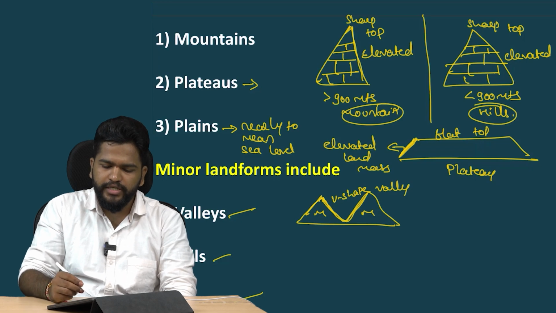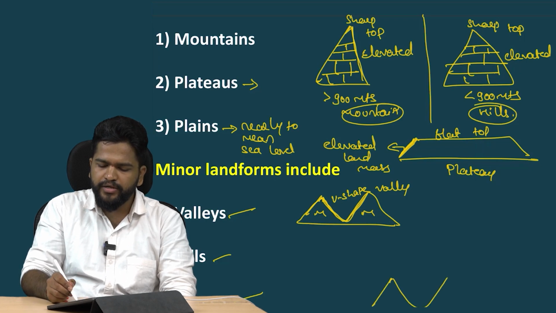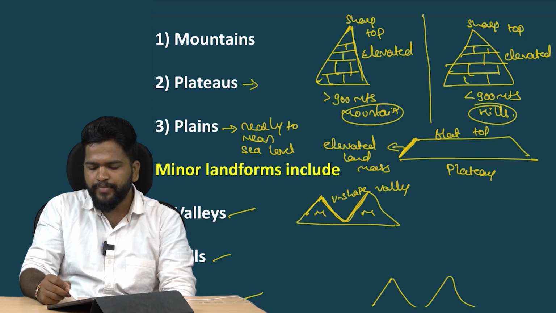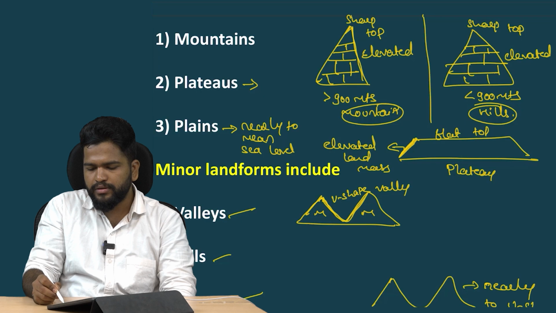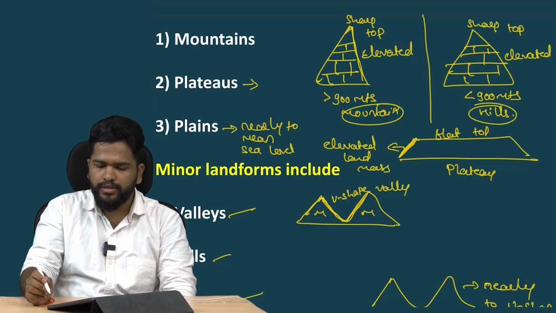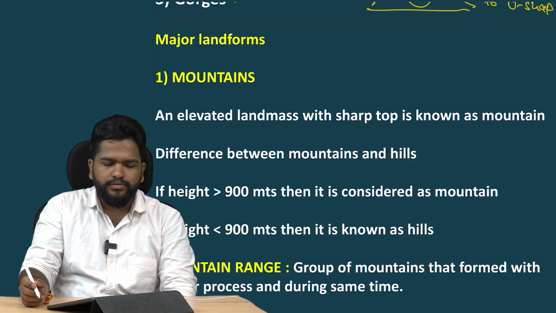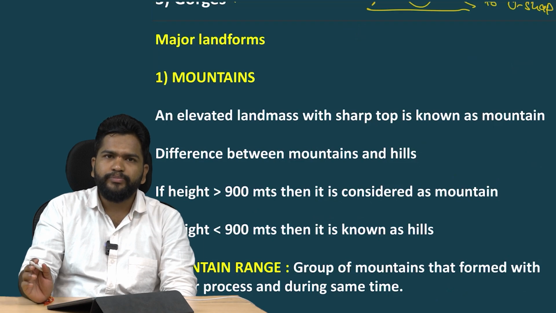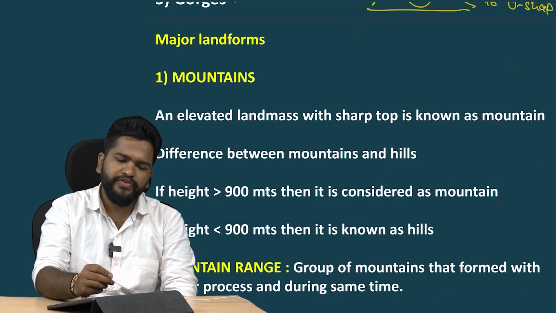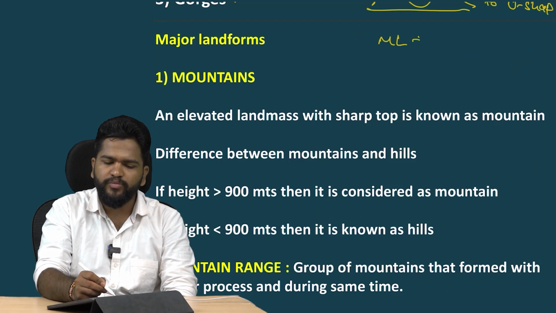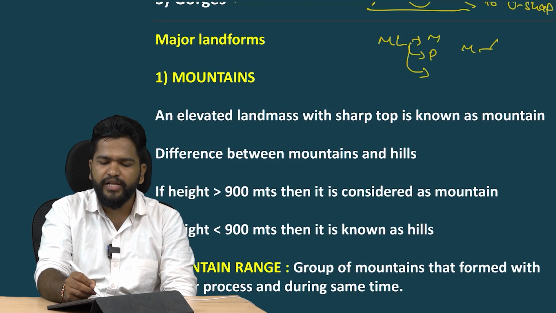When we come to gorges, it is also a structure between two mountains, nearly U-shaped, known as a gorge. Now we have seen the major classification: in the major landforms, mountains, plateaus and plains, and in the minor landforms, valleys, hills and gorges.